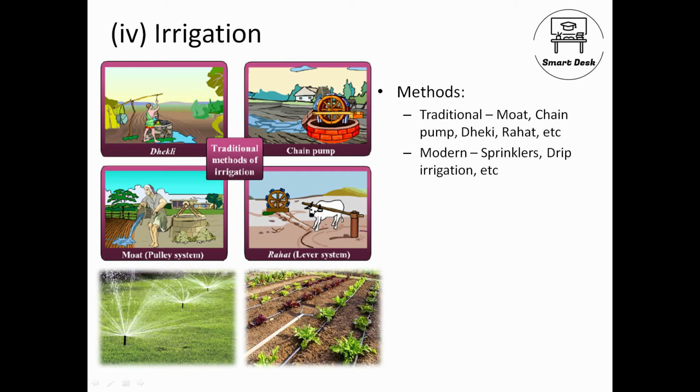Sprinklers are nothing but actually fawaras, that spread water over a certain area. And drip irrigation, you can compare it to the deliveries of Flipkart, Amazon and other food deliveries that give your order at your doorstep. It means we are watering the plants at their step. Pipes are laid on the fields, and little holes are made in the pipe where the plants are situated, so that the water which comes from the hole is directly put on the plant. That is why the concept comes from the door-to-door service of Flipkart, Amazon.